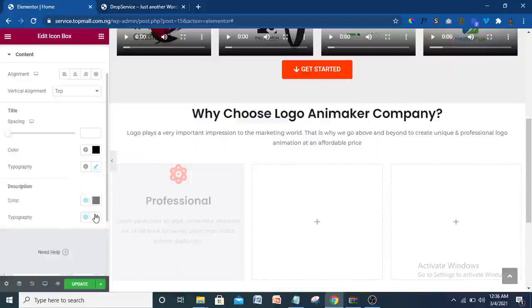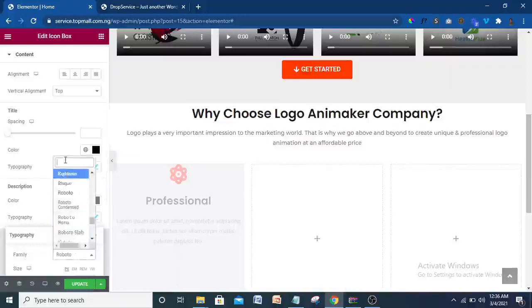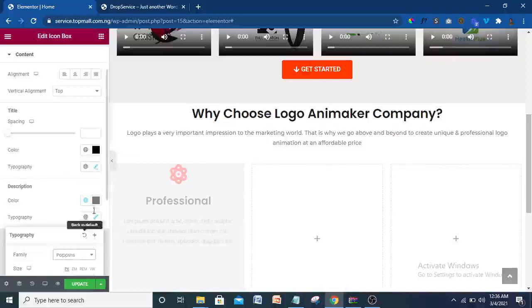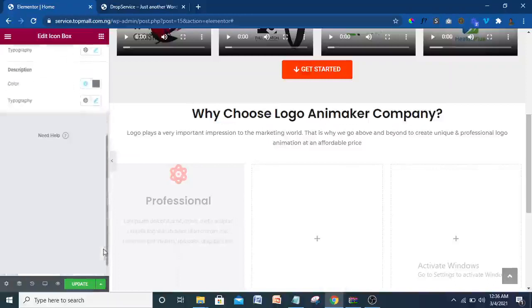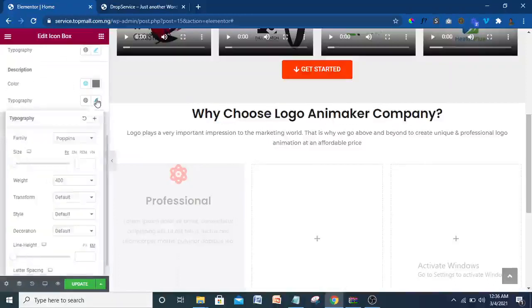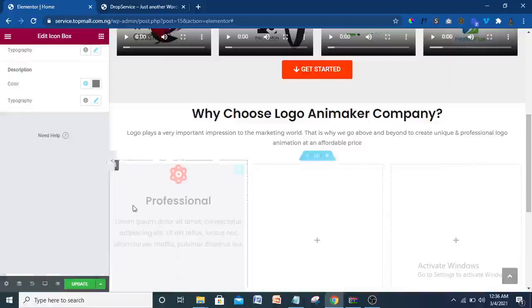So let's come to this description. Let's make the description Poppins. So search for Poppins here, P-O-P-P-I-N. All right, then let me drag this a little bit. It's going to close now. Okay, so you see it again. Now just increase the size to around 16. 16 we do, and we can leave it as 500. All right, I think that is okay. So update, very important. You update, click on update.